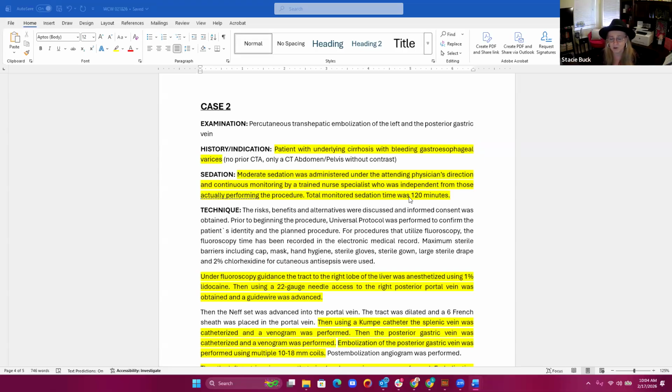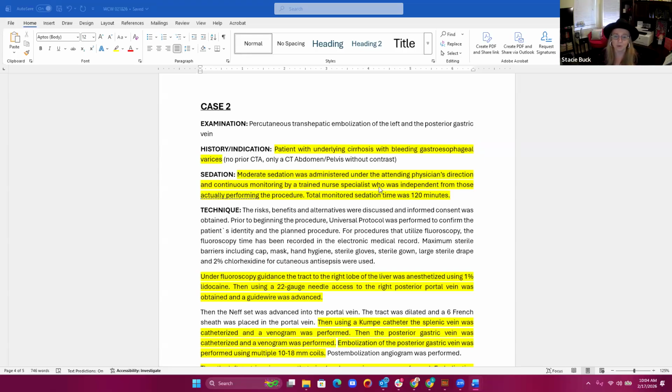However, because this is a situation where they're doing embolization with bleeding, they typically have to go in and do the diagnostic imaging in order to determine the source of the bleed, even if there is an active bleed. So in this case, I'm going to say, okay, let's go ahead and code the diagnostic imaging. Although if I was auditing this, I would send it back with a documentation recommendation on it. So we see that we have sedation documented 120 minutes. So that would be our 99152 and then our 99153 times 7.